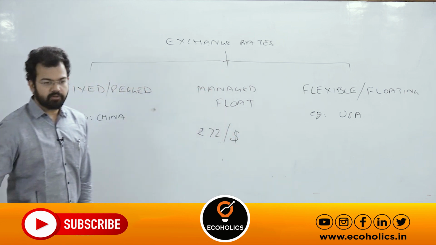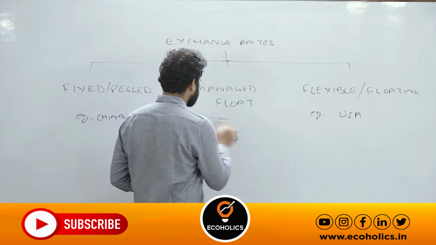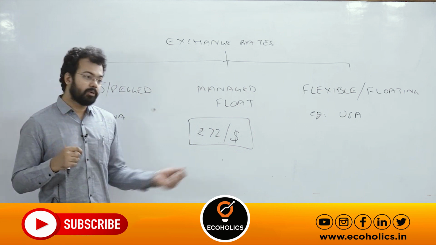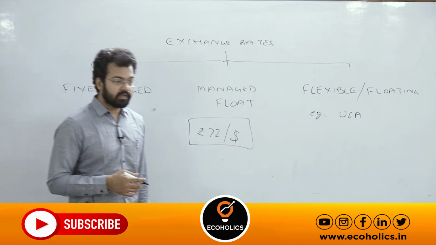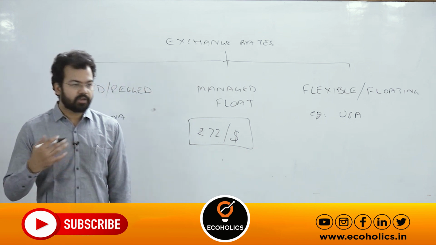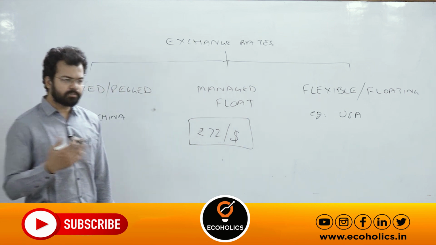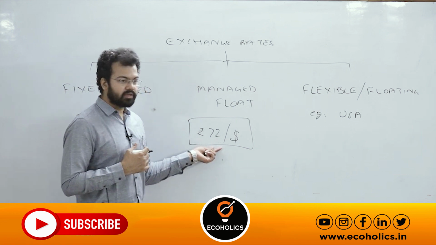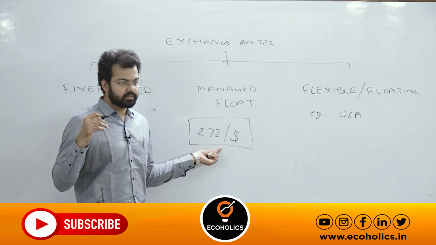Now for example, if you are reading the newspaper, there's no sign of worry even at 72. It means this is in the comfortable bracket of RBI. So if rupee depreciates maybe in the future, in 1 or 2 weeks, to 75, then RBI will take action. Recently, if you are reading the newspaper, RBI has started taking actions, that is passively, not actively, in the foreign exchange market. So we can say that we are pushing to an upper limit that rupee can depreciate. Getting my point?